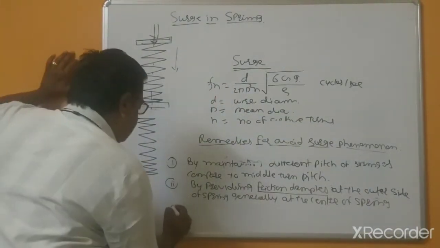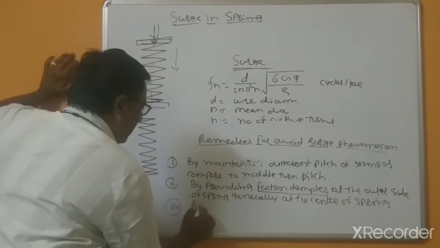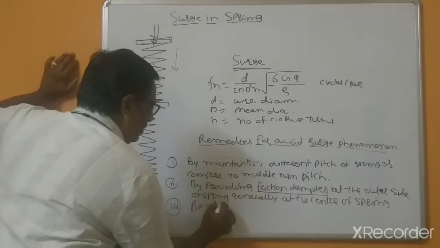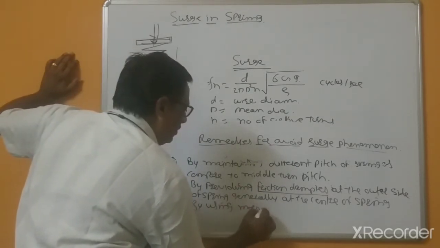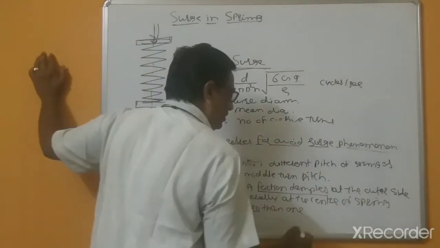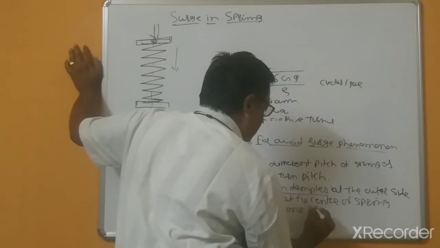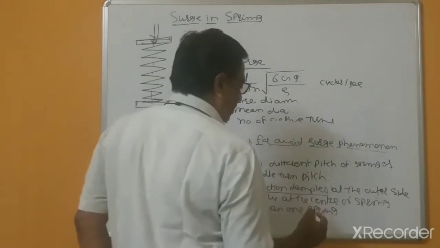And another third, by using more than one springs, means concentrated springs.